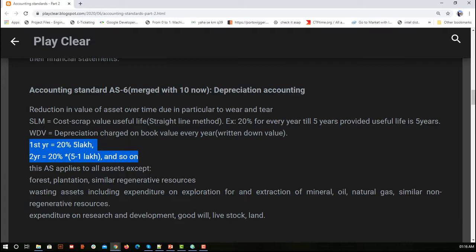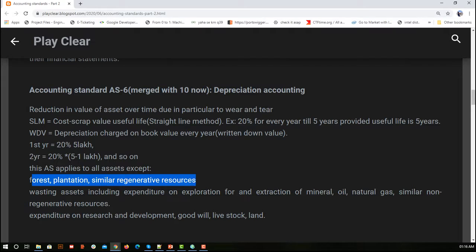Okay, now even in the depreciation there are some things which we don't consider. For example, because depreciation is calculated on tangible asset and your forest, plantation, okay, all these are tangible assets only, right? But we don't consider the depreciation on these things. So these are some of the exceptions.